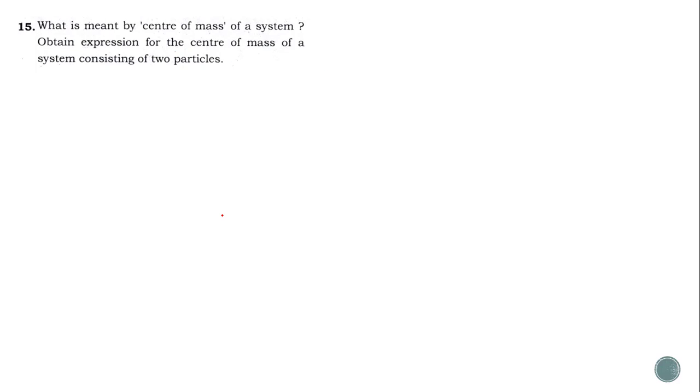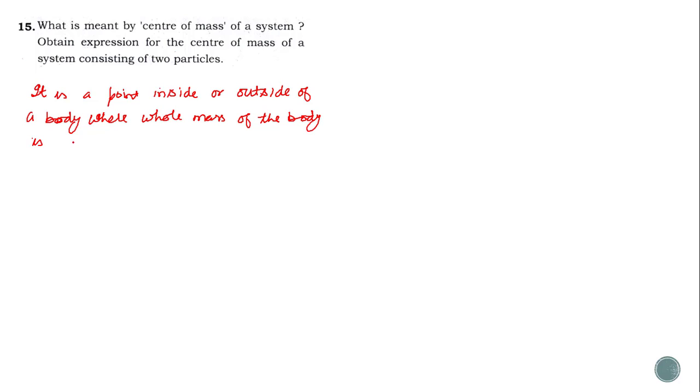Now moving towards question number 15. Question number 15 is: what is meant by the center of mass of a system, and obtain an expression for the center of mass of a system consisting of two particles. So let us first write the first part. What is center of mass? It is the point inside or outside of a body where the whole mass of the body is supposed to be concentrated.